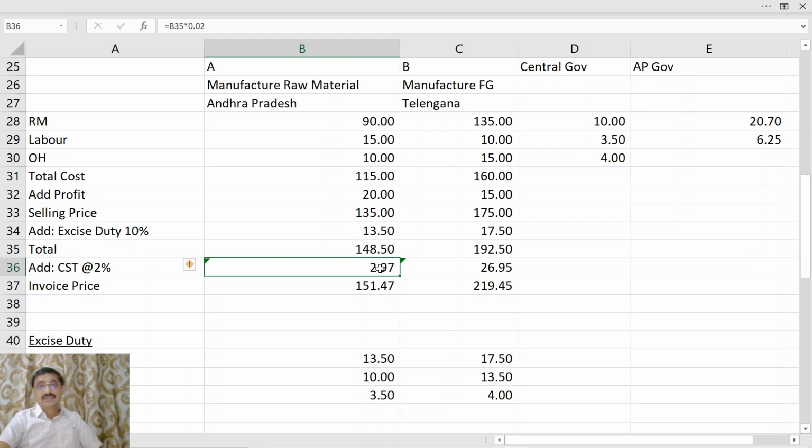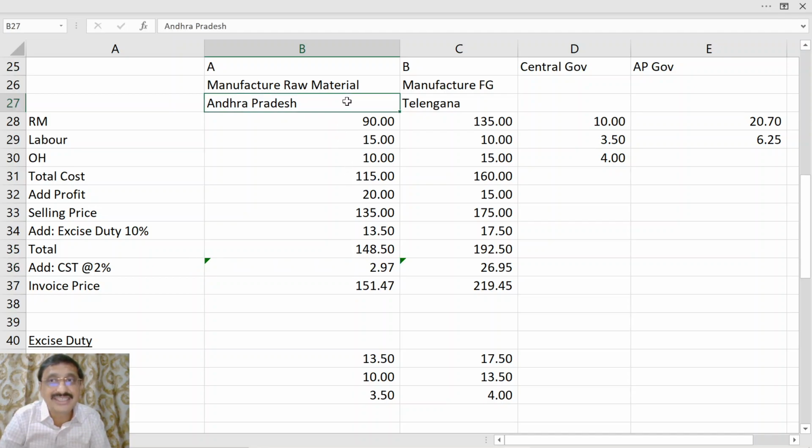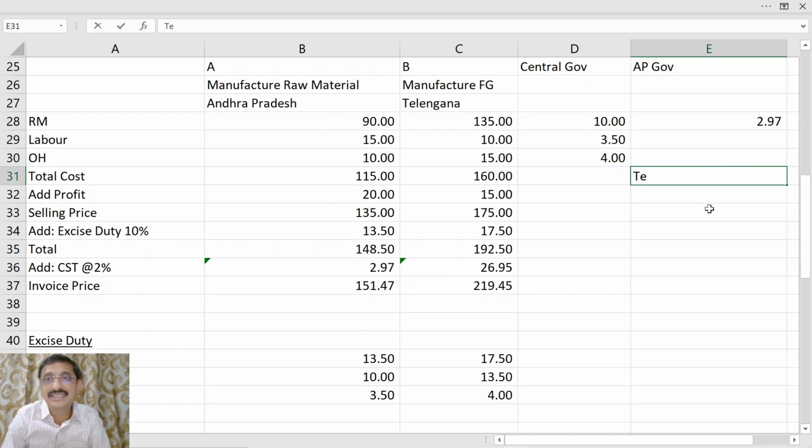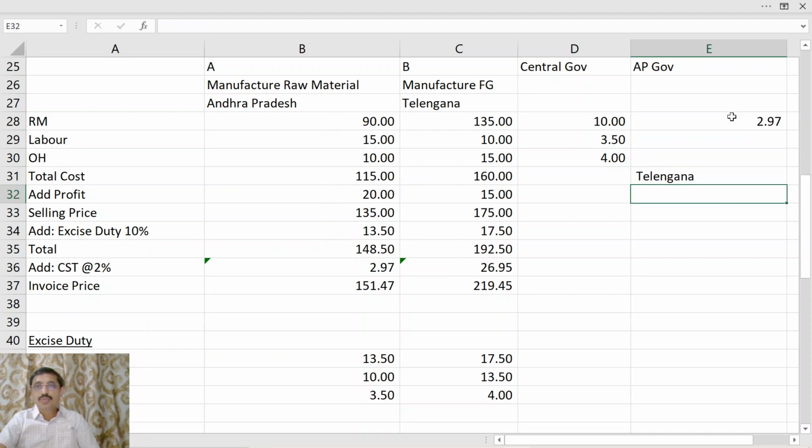Though CST is levied by the central government, since the goods originated from Andhra Pradesh, this 2.97 will go to Andhra Pradesh. Now there is another state here, it is Telangana. The 2.97 will go to Andhra Pradesh.